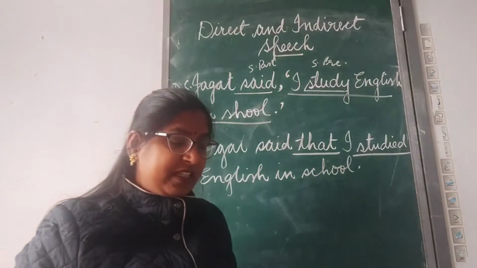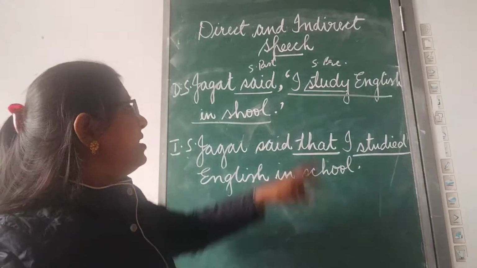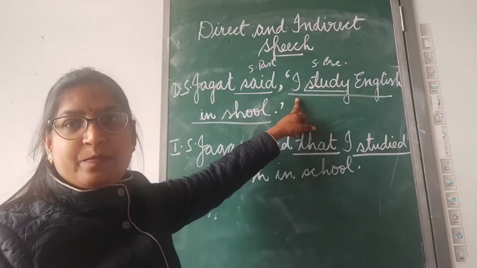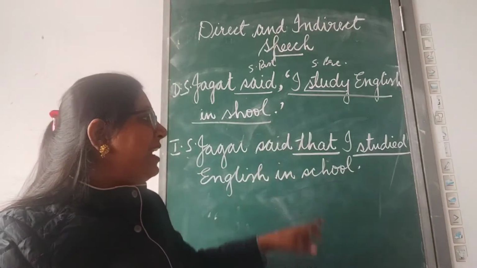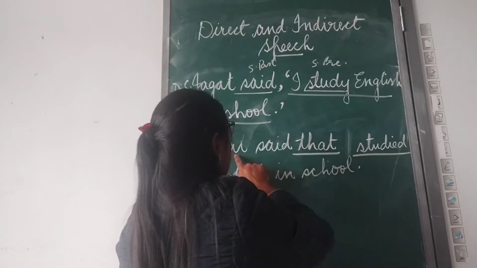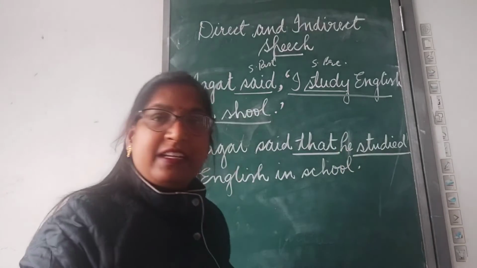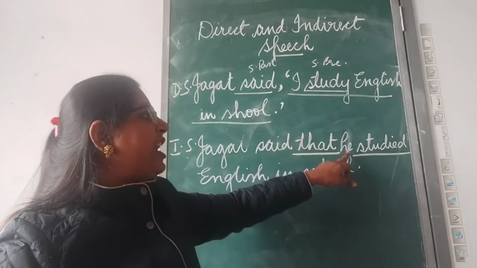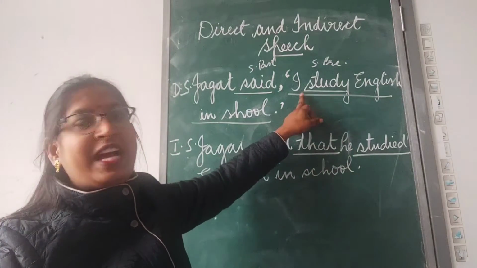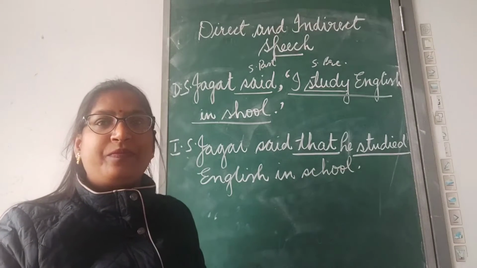Now, let's see the next difference. The pronoun of the quoted speech is in the first person. You can see here the pronoun I. When we change it into indirect speech, sorry, here I have a mistake here. Jagat said that he studied. Clear? I will be changed to he. The pronoun will get changed. I will be changed to he. Okay?